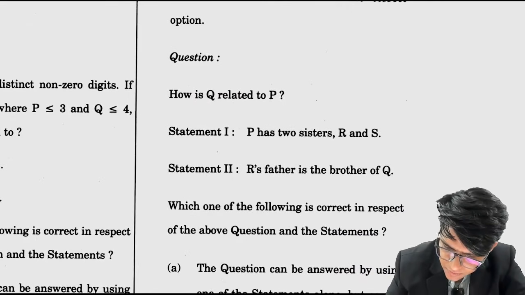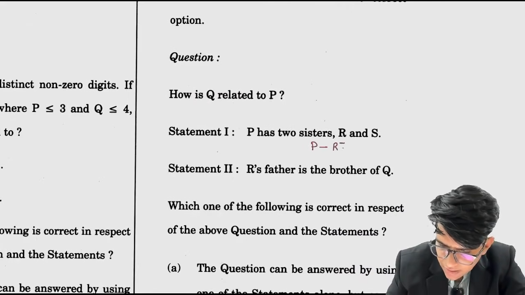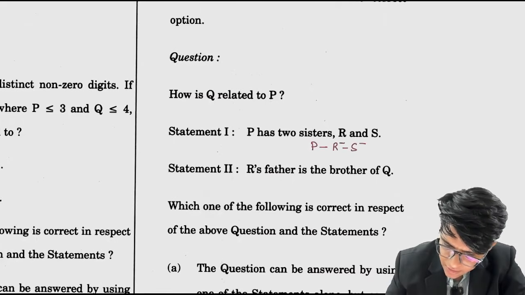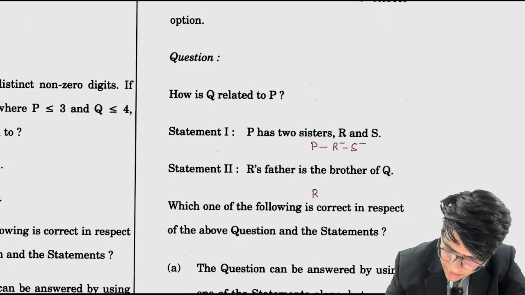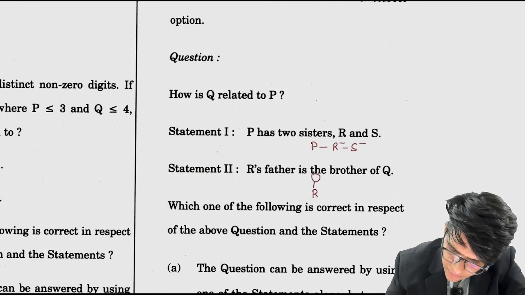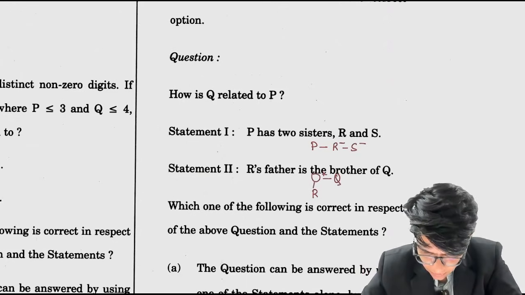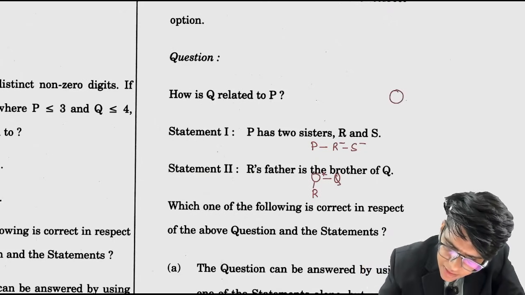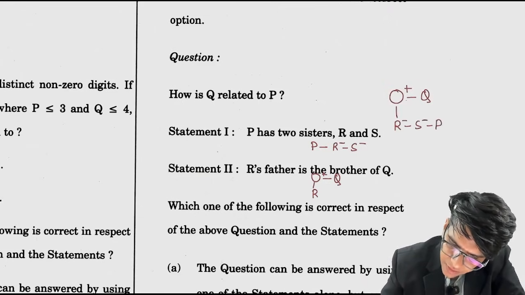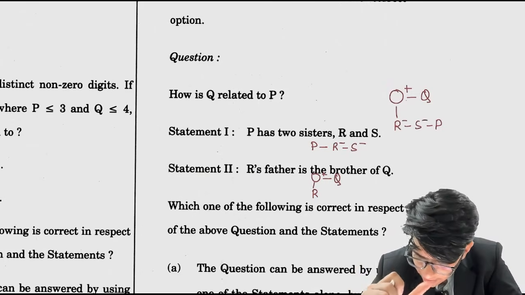How is Q related to P? P has two sisters, R and S. And R's father is brother of Q. You have to find the relation between Q and P. Individually it cannot be done, you have to match them. So here there is some person, R's father, and he is the brother of Q. So you can build this relationship.